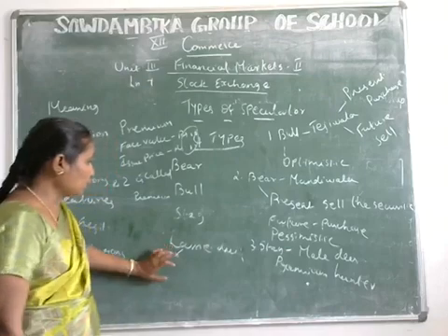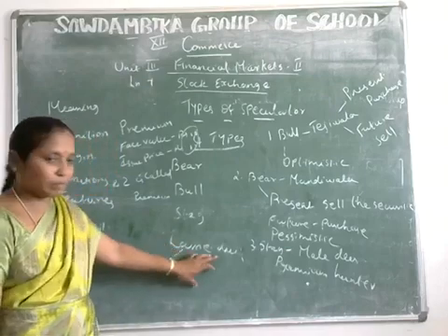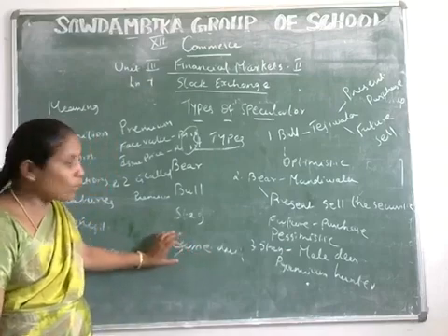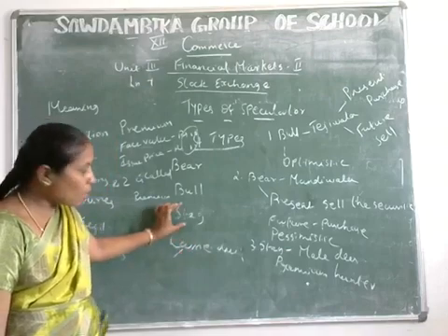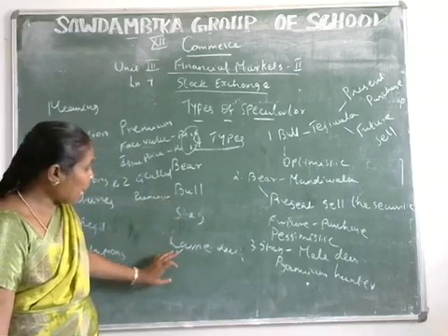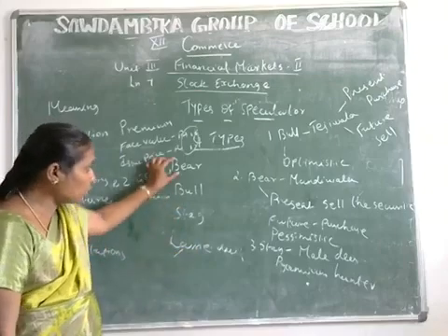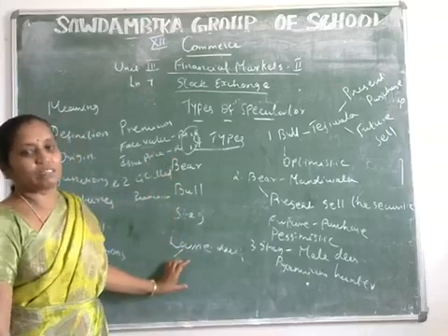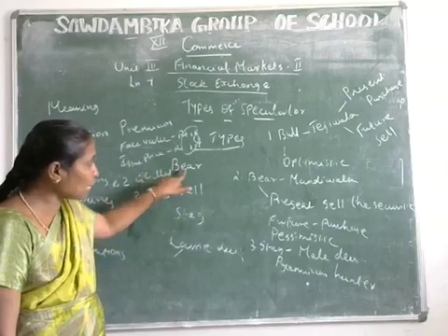And then the next one is called a lame duck. The bear speculators can become a lame duck. What is the activity of the bear speculator?